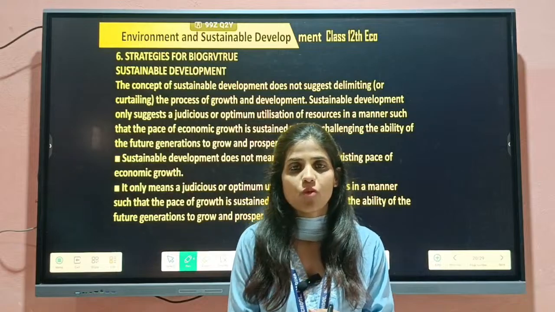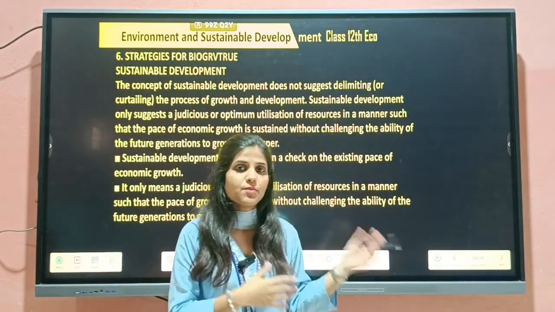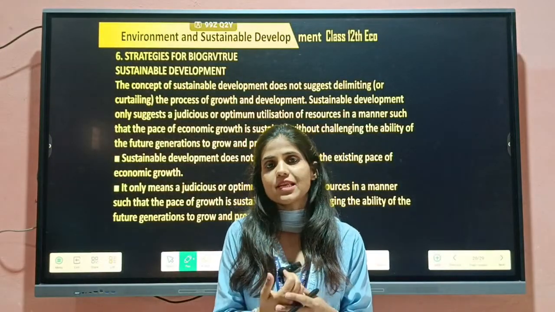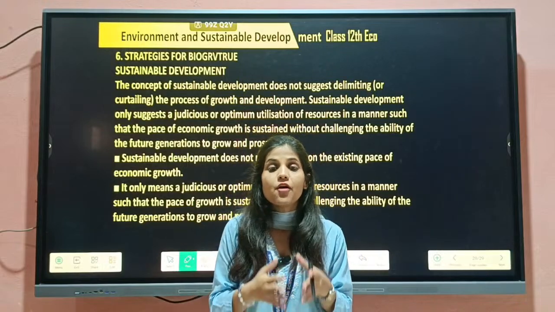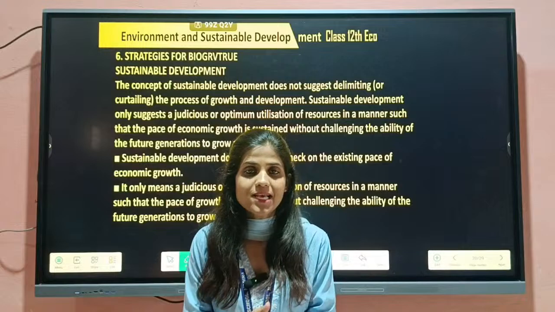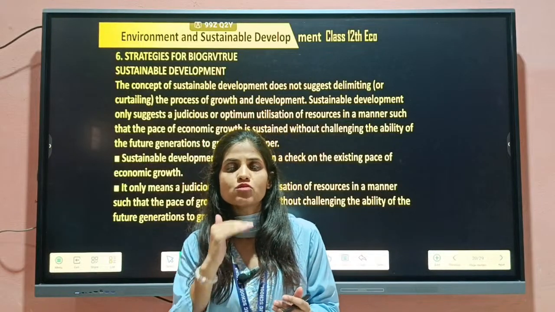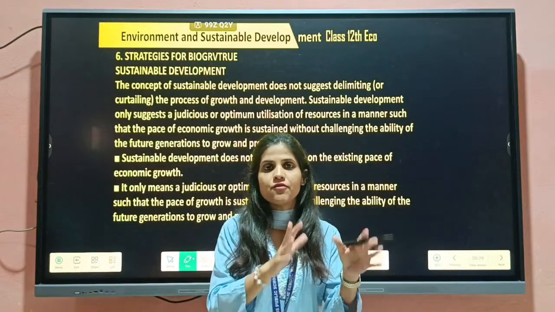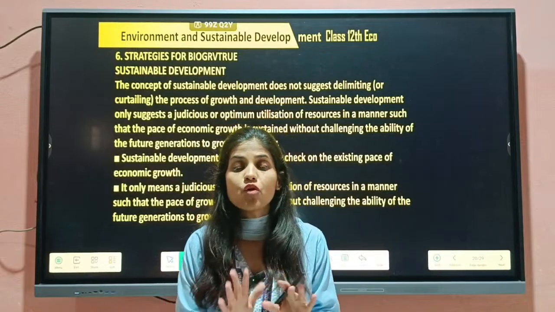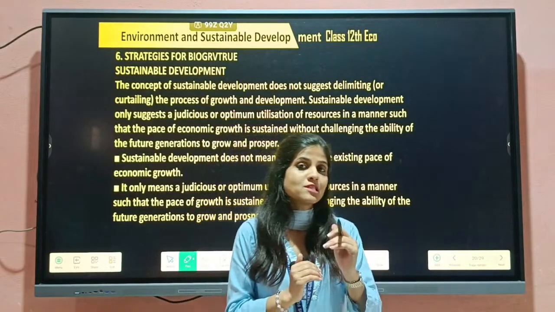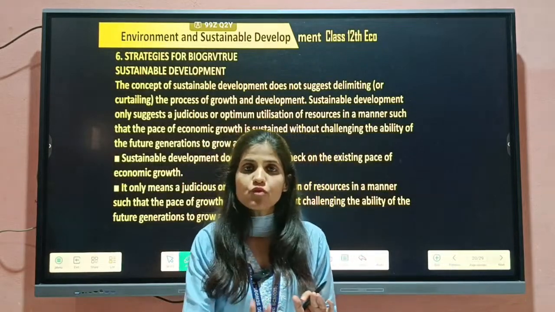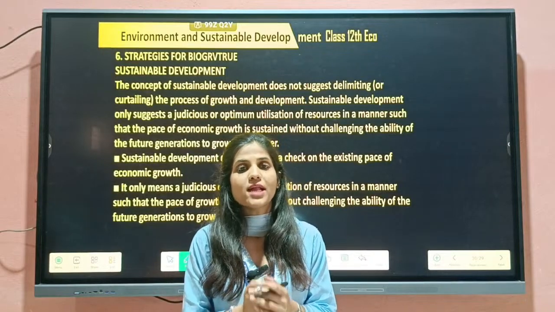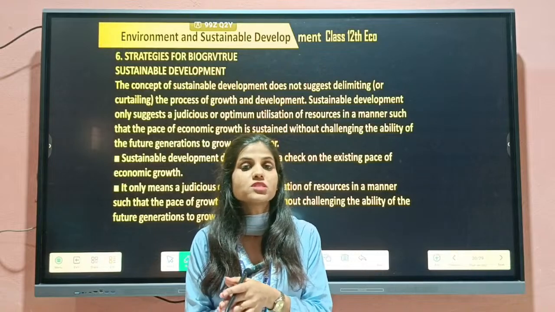Today we will continue with the topic that is strategy for sustainable development. Before this, we did the topic of sustainable development. Sustainable development is basically a process of economic development with the aim of utilizing resources in every way so that future generations can also benefit from it. We can't deny that we are using these natural resources right now, but we have to use them with rational management so that future generations will also benefit. That is known as sustainable development.